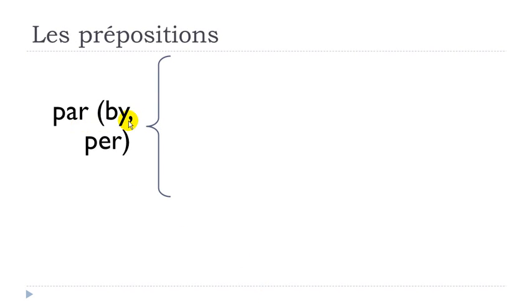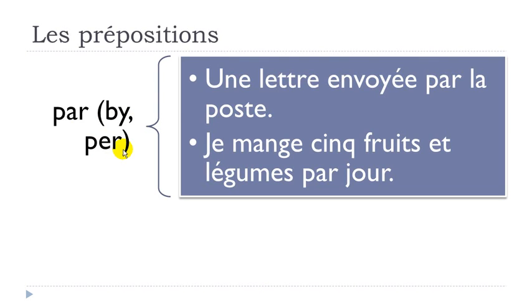Par will mean by or per. For example, une lettre envoyée par la poste. Okay, une lettre, a letter, envoyée, sent, par la poste, by mail. So in that case you get to use this par. It could be par courrier électronique, by email if you want.